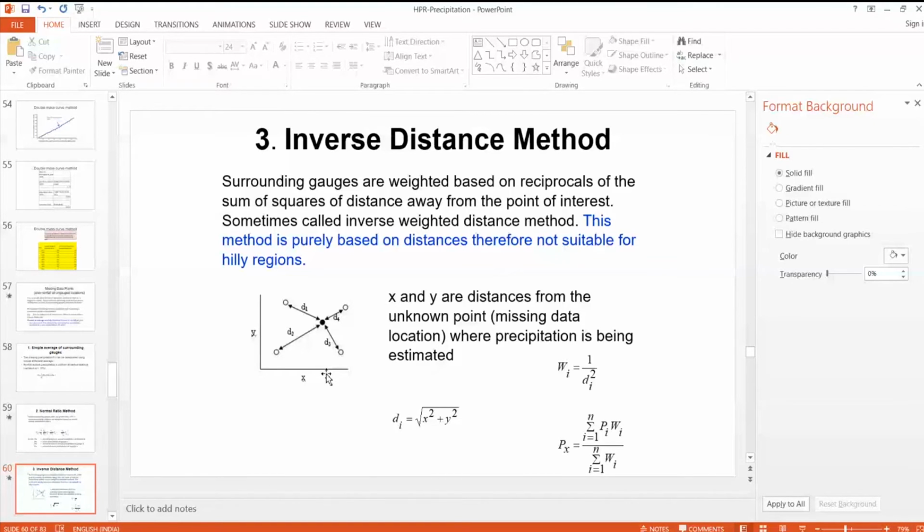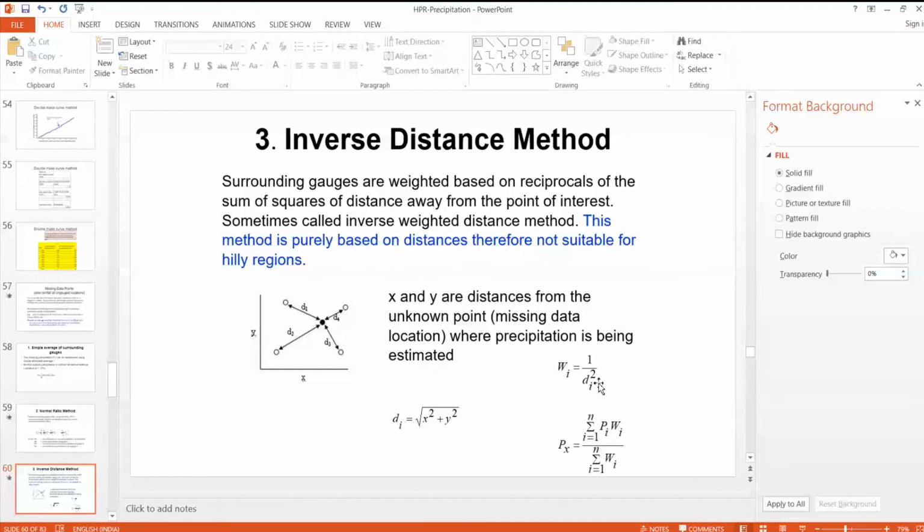That gives the missing rainfall in a given year at station X. So Px is equal to sigma i equal 1 to n of Pi Wi divided by sigma i equal 1 to n of Wi, where Wi is nothing but 1 by distance square.